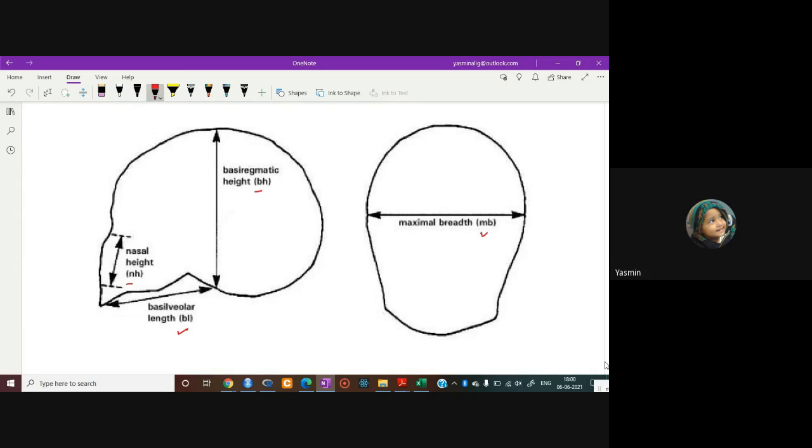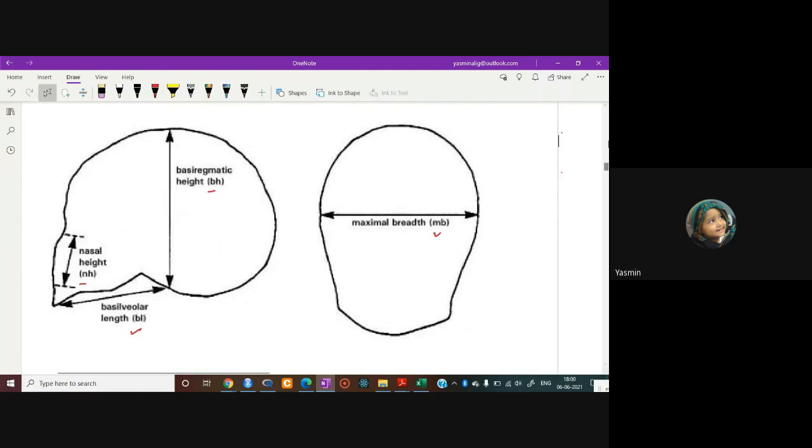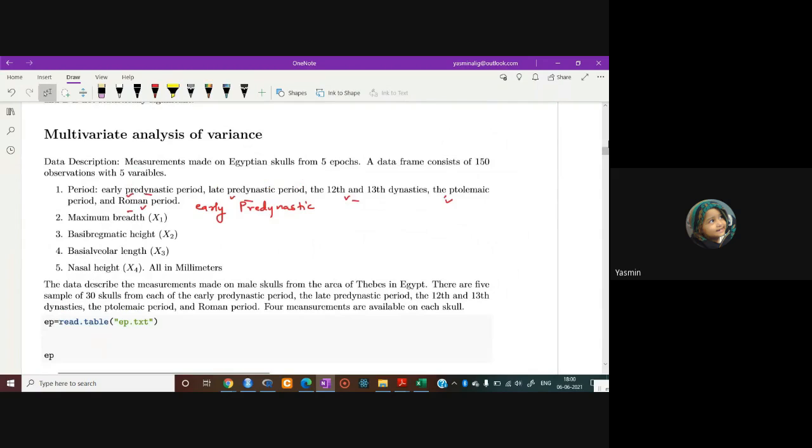What do we have to check? We have to check that these measurements give you the shape of the skull, the shape of the male skull, because these are the measurements of the male skull. So we have to check whether these measurements change from period to period, or whether they are the same. You have to check this by using your analysis. So the data will be given to you as, suppose this is the pre-dynastic period.